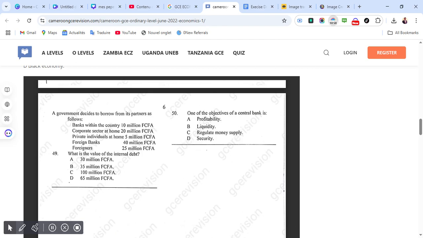A government decides to borrow from its partners as follows. So they show us how the government borrows. They ask, what is the value of the internal debt? Correct answer for 49 is B, which is 100 million francs. Question 50. One of the objectives of the central bank is, correct answer is C, regulate money supply.